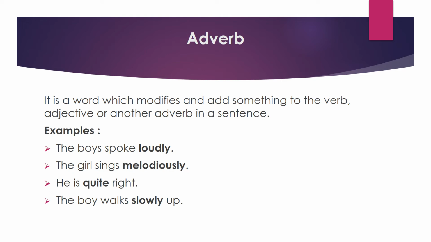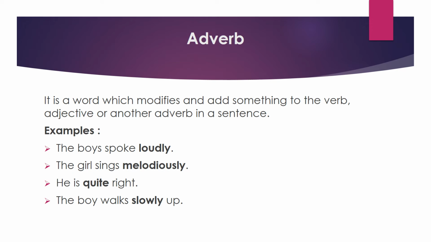Let's see some examples. The boys spoke loudly. In this sentence, loudly is an adverb. Why? It modifies the verb spoke. How the boys spoke? The boys spoke loudly. Here spoke is the verb. It modifies the verb spoke. That's why it is called an adverb.